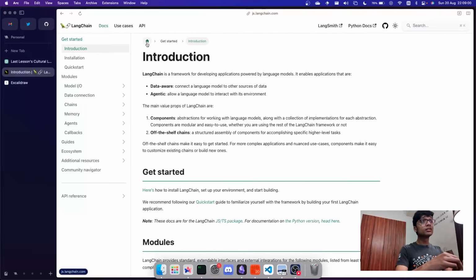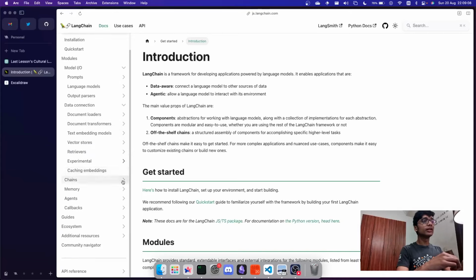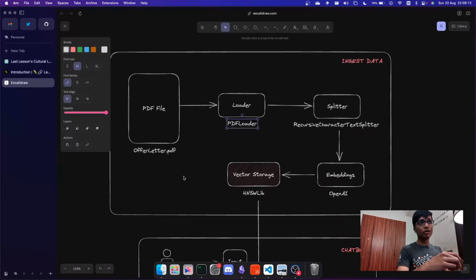To be honest, the LangChain documentation is a little bit scattered, so it can be a little annoying to go through. But once you go through the documentation now and then, you will get a better understanding of how it works. We're basically breaking down that data into smaller chunks so that it's better for OpenAI to find the right chunk to get the answer from.